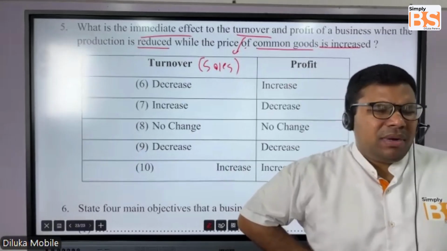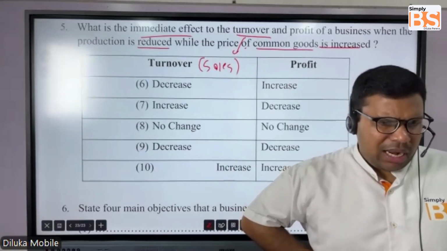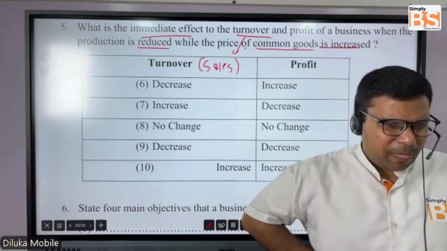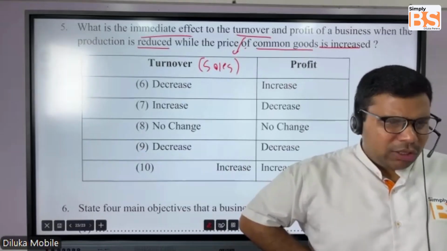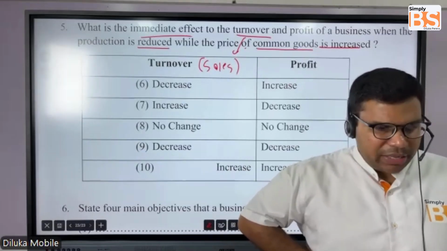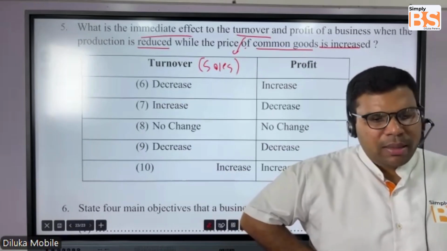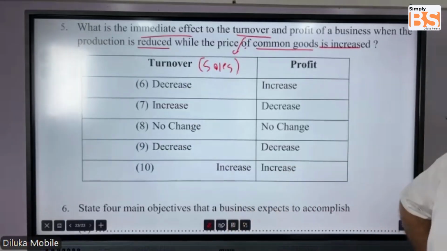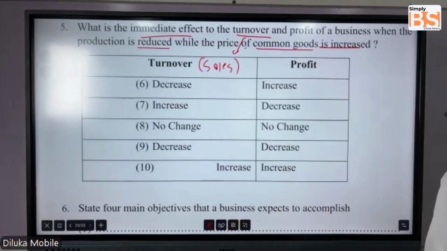As an example, bread, eggs. Those are the goods which we use as consumers on a day-to-day basis. Those are called common goods. Now, students, what happens if the production is reduced while the price of common goods is increased?